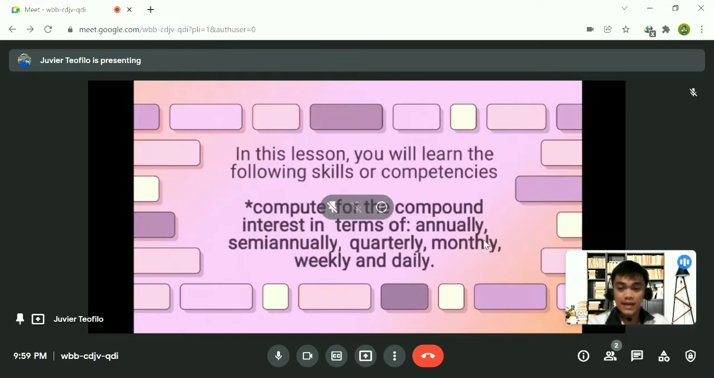Now, let's have the objectives. In this lesson, you will learn the following skills or competencies: compute the compound interest in terms of annually, semi-annually, quarterly, monthly, weekly, and daily. Okay, so let's proceed.